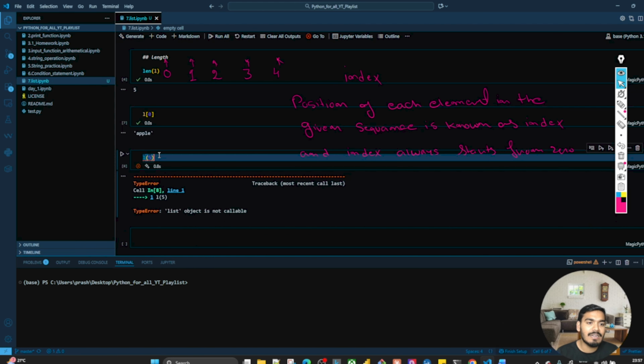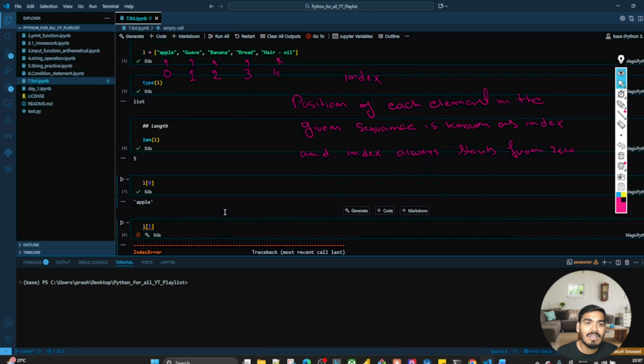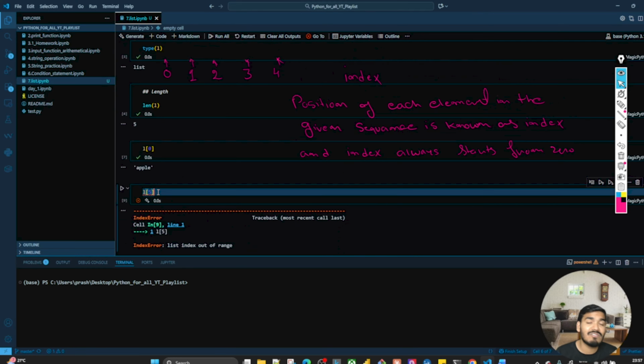Why? I made a mistake, guys, sorry. It should be the square bracket. L of 5. List index out of range. It means your list index is out of range. You have a total index of 4, but you are trying to access the 5. There is no 5th index in your given list. That's why you are getting the error that list index is out of range.